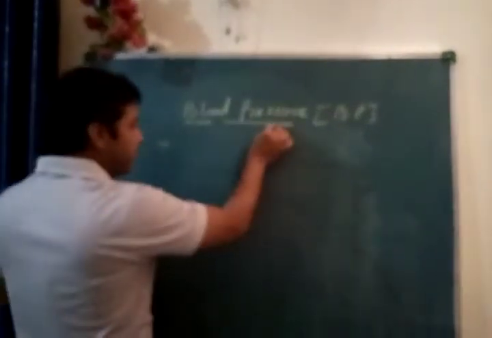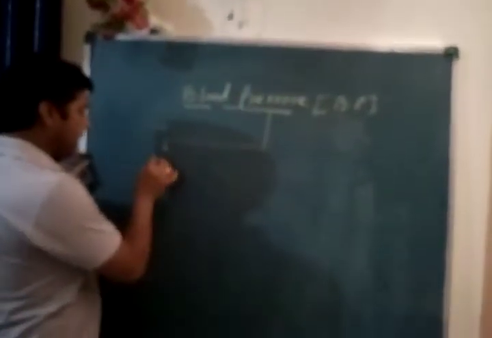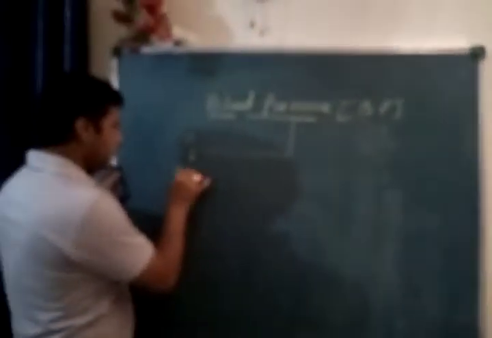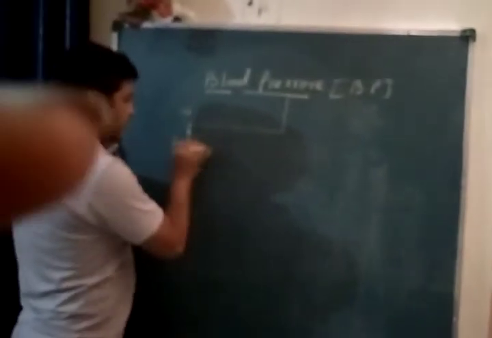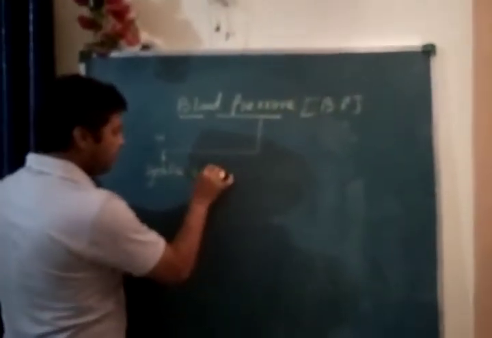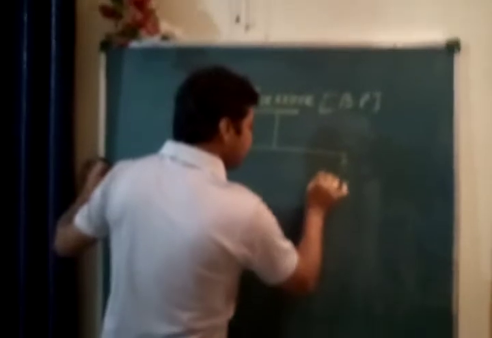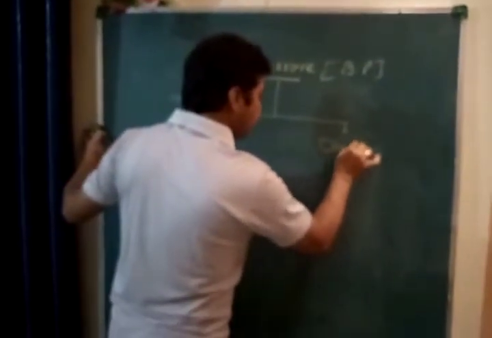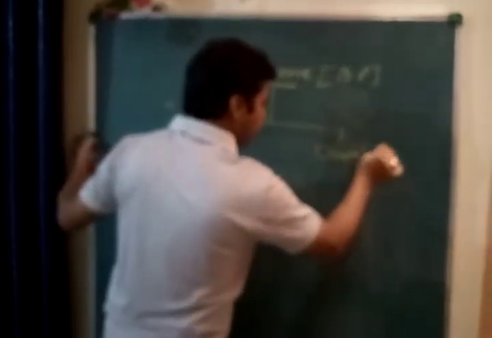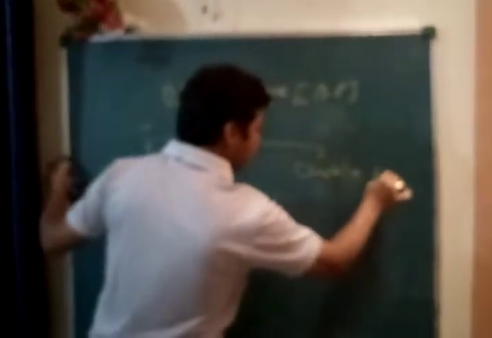Now this blood pressure or BP is of two types: systolic blood pressure, and what is the second? Diastolic blood pressure. Clear?